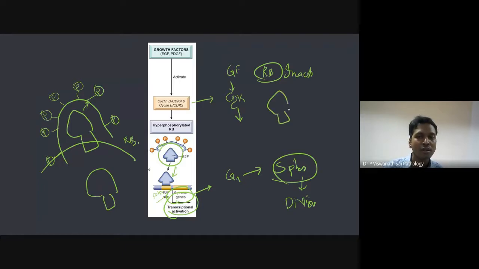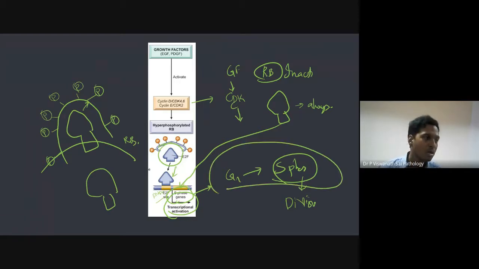E2F is always free if there is RB inactivation. If it is always free, what will happen? It will always bind to the DNA. It will always produce transcription factors. It will always cause G1 to S phase movement, and ultimately leads to more and more cell division, and uncontrollable, unregulated cell division will lead to neoplasia. That is very, very important. RB acts as the driver mutation most of the time. When you don't have RB, that leads to the formation of many, many cells.